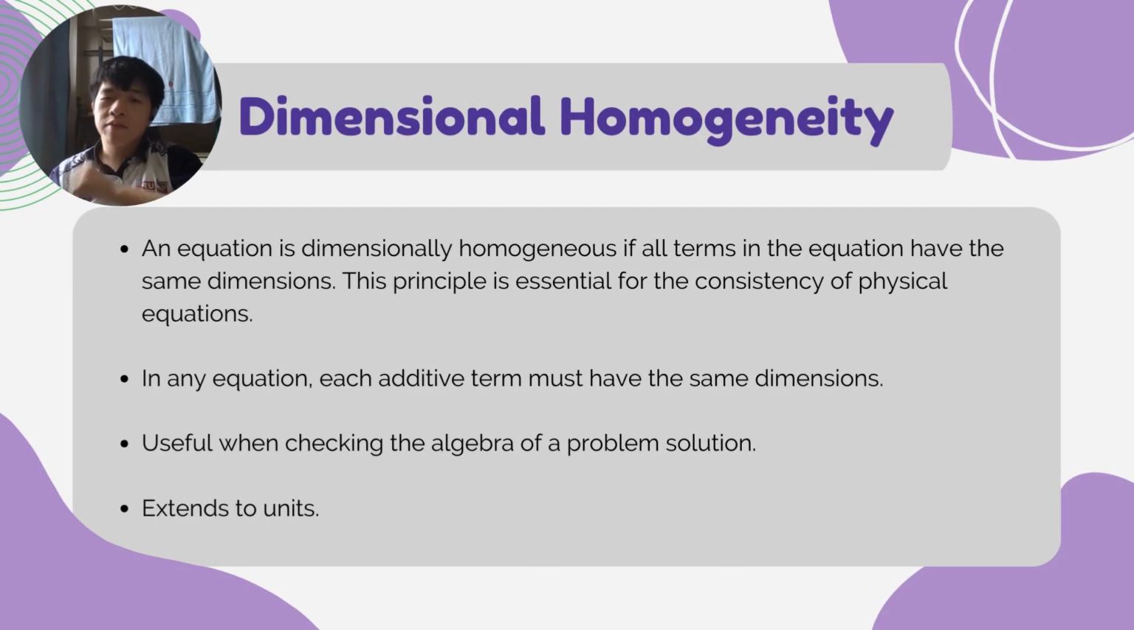So let's jump to the next topic, which is dimensional homogeneity. An equation is dimensionally homogeneous if all terms in the equation have the same dimensions. This principle is essential for the consistency of physical equations. In any equation, each additive term must have the same dimensions. It is useful when checking the algebra of problem solutions. It also extends to units.